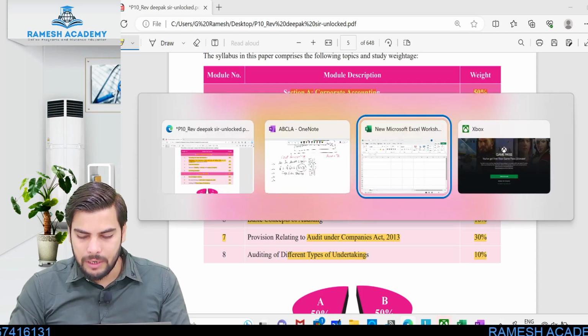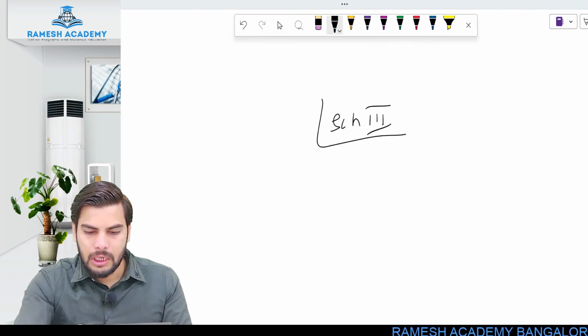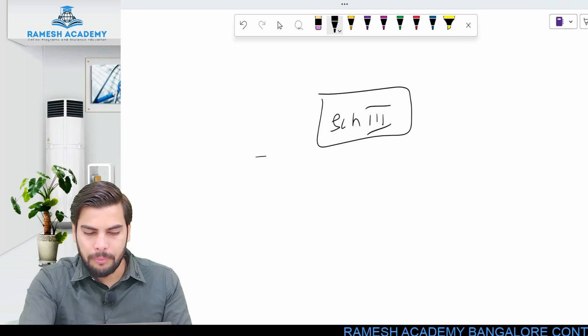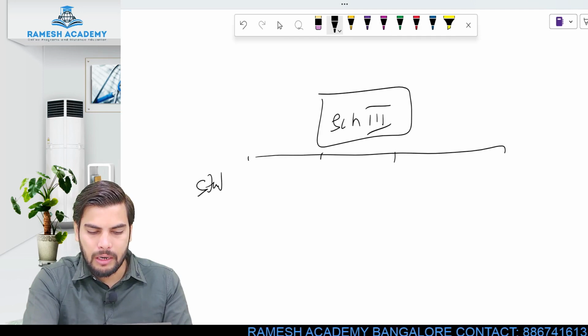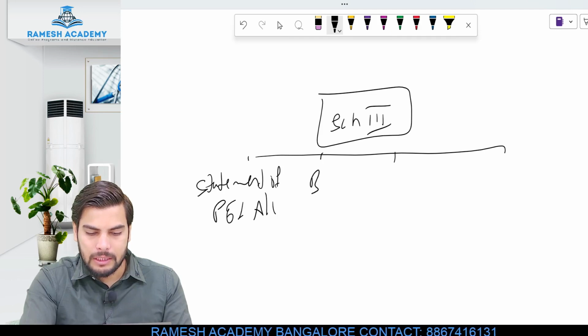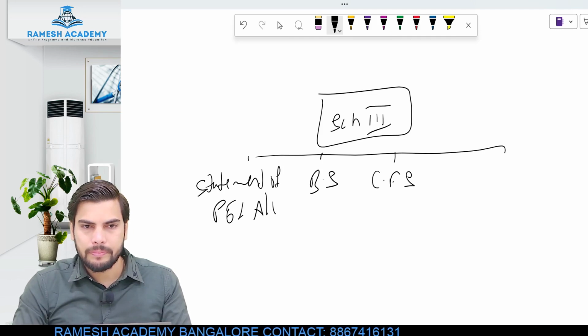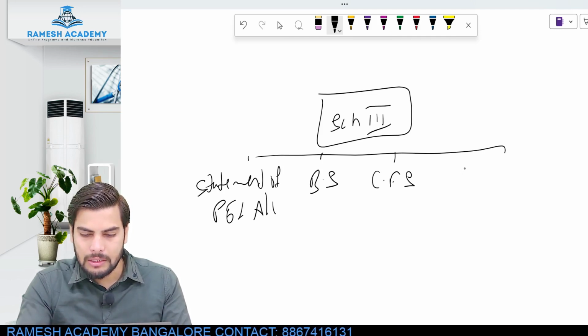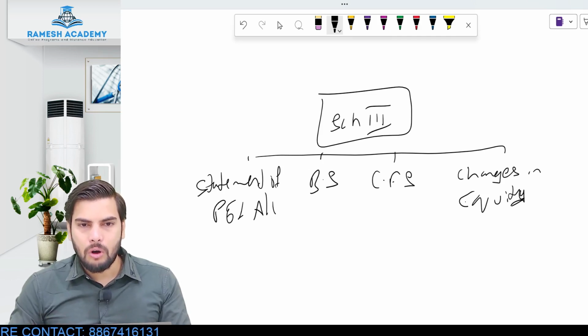So basically when it comes to schedule 3, it would be like this. Schedule 3 is with respect to what? This is with respect to preparation of financial statement. According to this, financial statement will be including the statement of P&L account, or you can call it as profit and loss account. The next thing would be balance sheet. The third thing would be cash flow statement, and then the last thing would be statement of changes in equity. Clear?